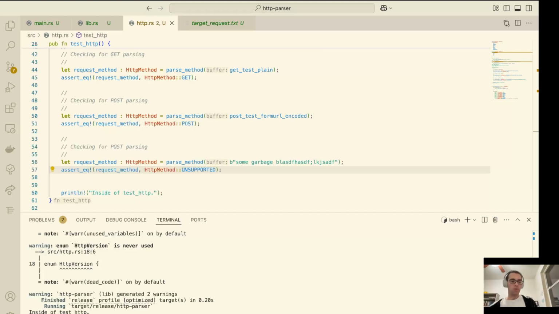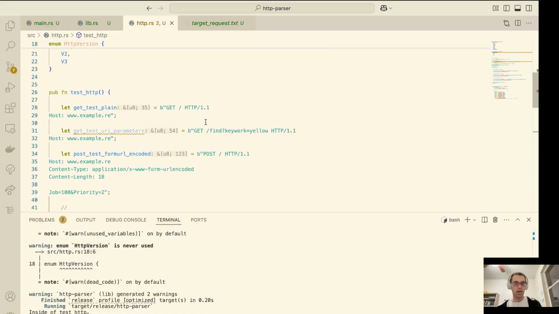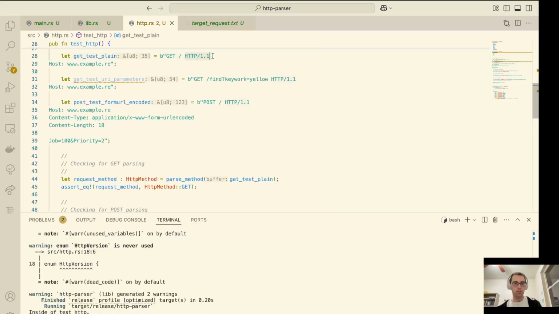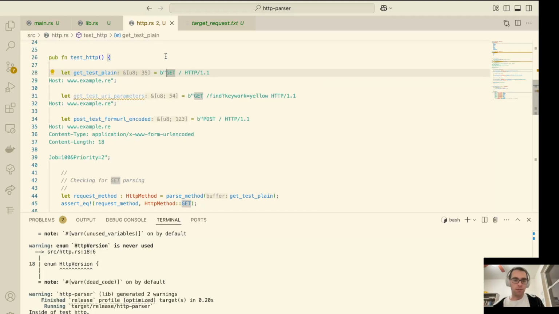I think the next thing that we want to write is parsing out the version here. This is going to be a little bit tricky. I will see if I can do it on the first pass. If it looks like I'm getting stuck, I'll probably pause the recording, go figure it out, and then copy it back in and explain what happened along the way. All right. So we know, let's look at this overall structure.